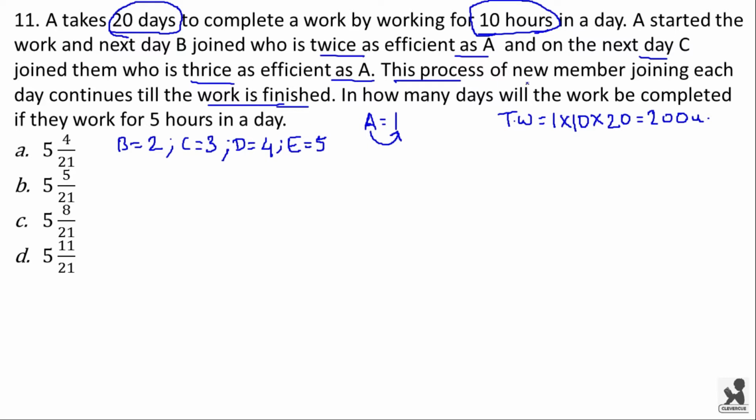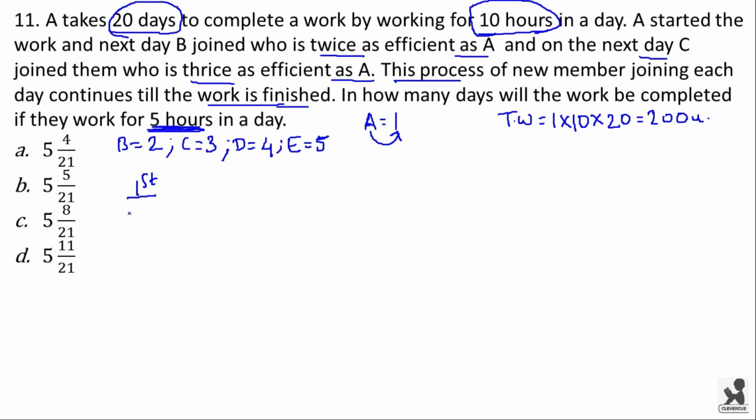The question is, in how many days will the work be completed if they work for 5 hours in a day? Now let us see work done on the first day, second day, third day and so on. On the first day, A starts the work and he works for 5 hours.